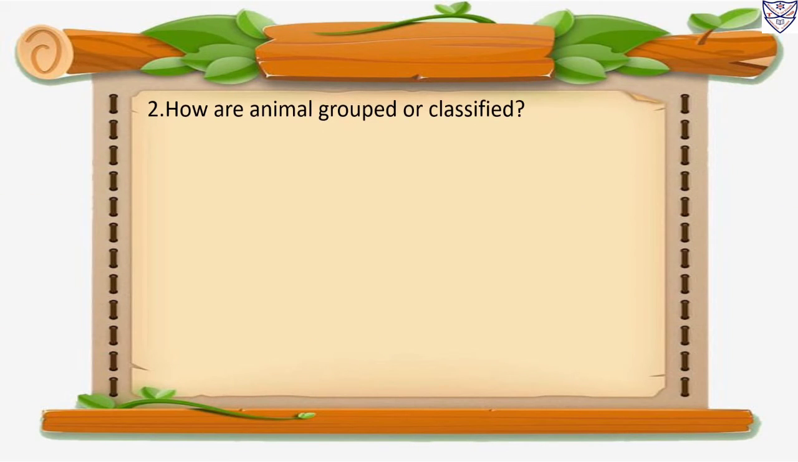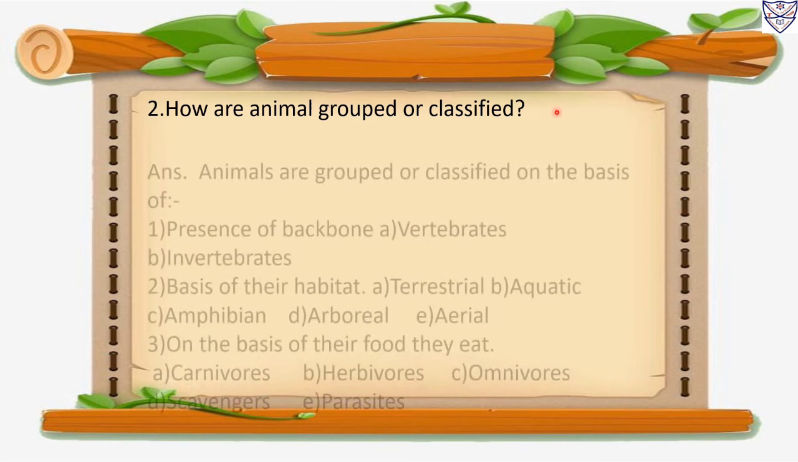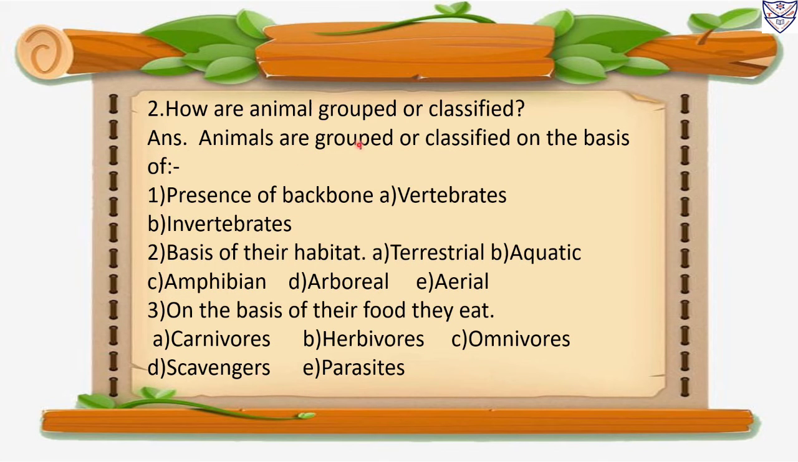Number 2. How are animals grouped or classified? Answer. Animals are grouped or classified on the basis of number 1. Presence of backbone. A. Vertebrates. B. Invertebrates. Number 2. Basis of their habitat. A. Terrestrial. B. Aquatic. C. Amphibian. D. Arboreal. E. Aerial.